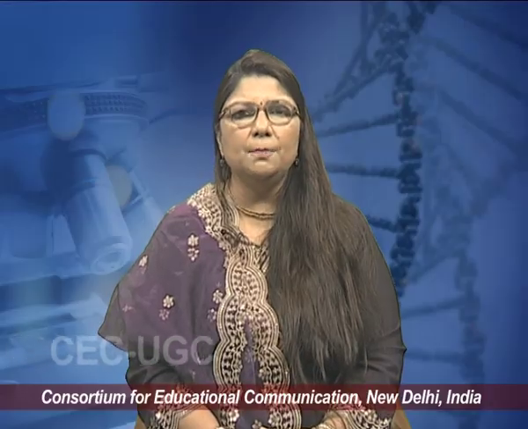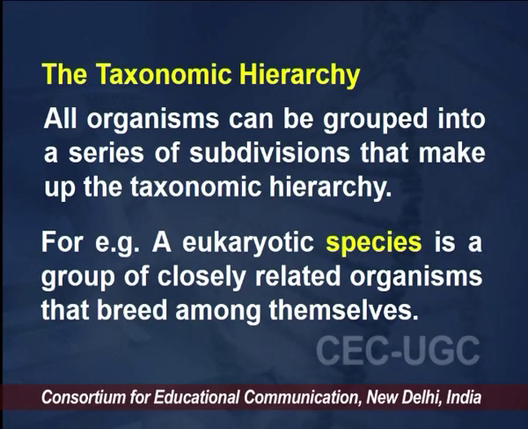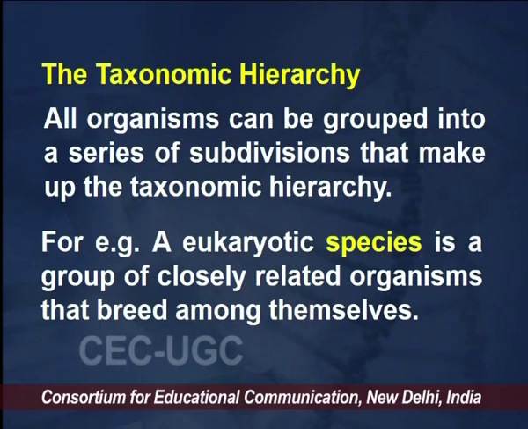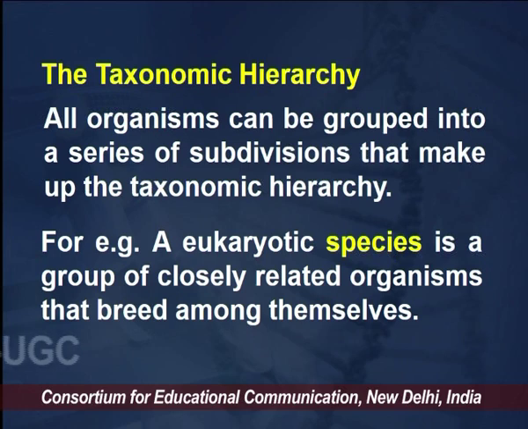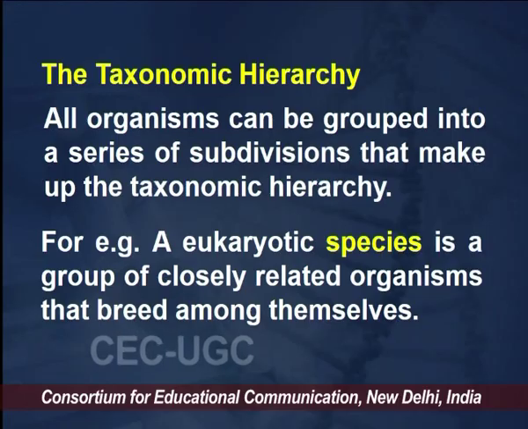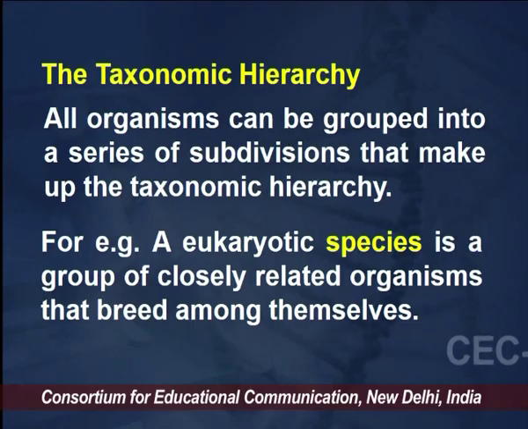The second aspect which is very important is the taxonomic hierarchy. All organisms can be grouped into a series of subdivisions. So we categorize them, but how do we ascertain that in that group classification? We create a taxonomic hierarchy. For example, we start from an individual. Individuals form related individuals, the closely related organisms that breed among themselves, and they are termed a species. So we call them species because they can interbreed amongst themselves.